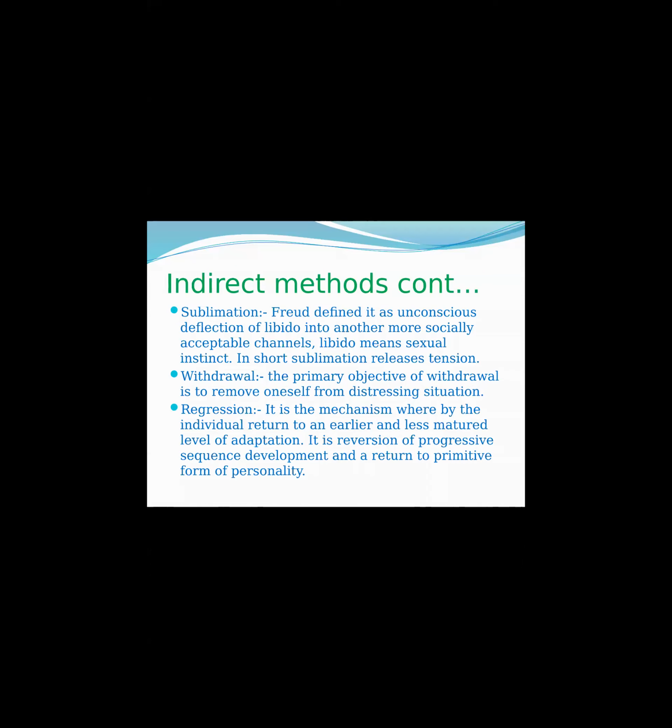Then if we talk about regression, it is the mechanism whereby the individual returns to an earlier and less mature level of adaptation. It is a reversion of the progressive sequence of development and a return to a primitive form of personality. An example of regression is a young married woman who has difficulties with her husband and may return to the security of her parents' home.